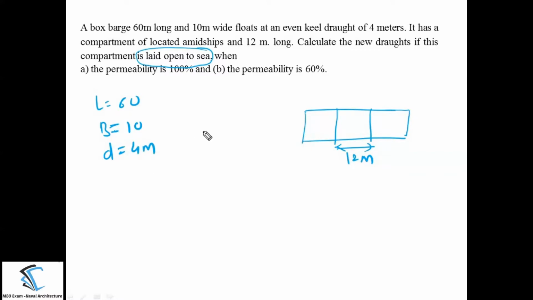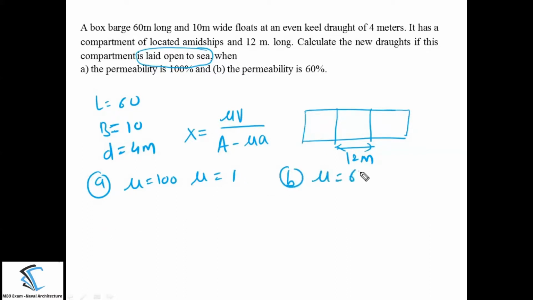So what is the formula for the increment in the draft? That is x equal to μV divided by A minus μ into small a. So here in sub question A, μ is given 100%, it means that you have to substitute μ equal to 1. And in sub question B, the μ is given 60%, so in the formula you have to substitute μ equal to 0.6. So let's substitute these values here.